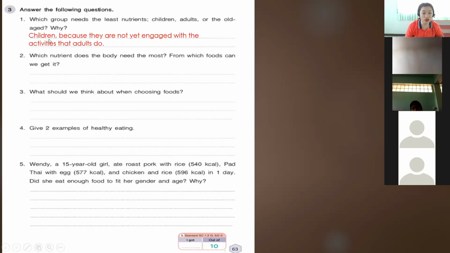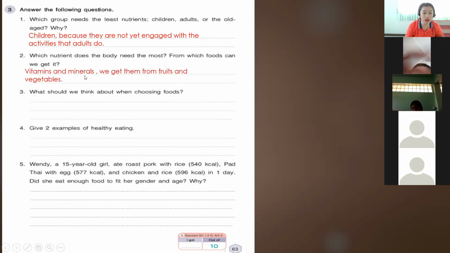We have children because they are not yet engaged with the activities that adults do. Number 2, which nutrient does the body need the most? From which foods can we get it? We have here vitamins and minerals. We get them from fruits and vegetables.